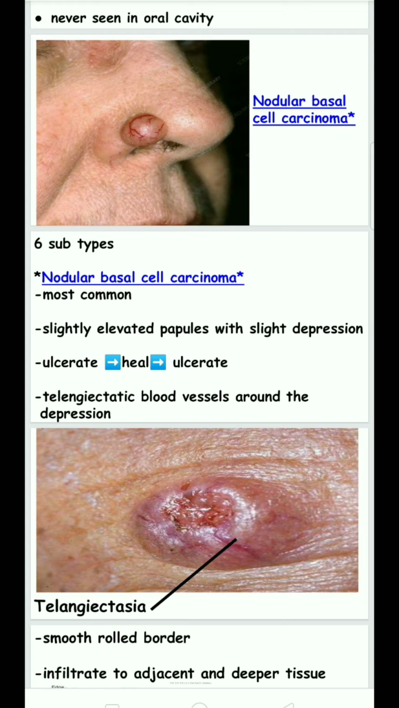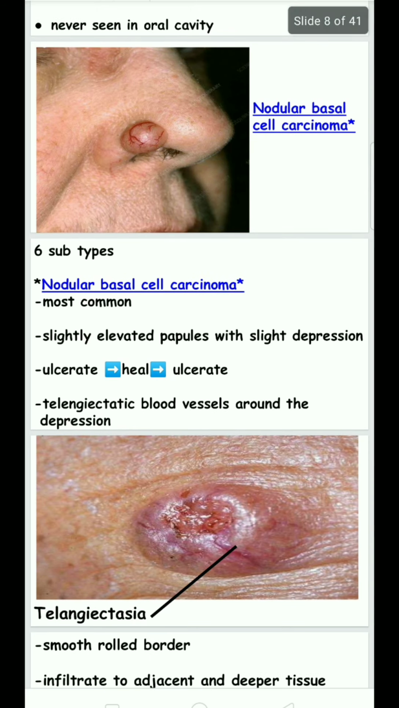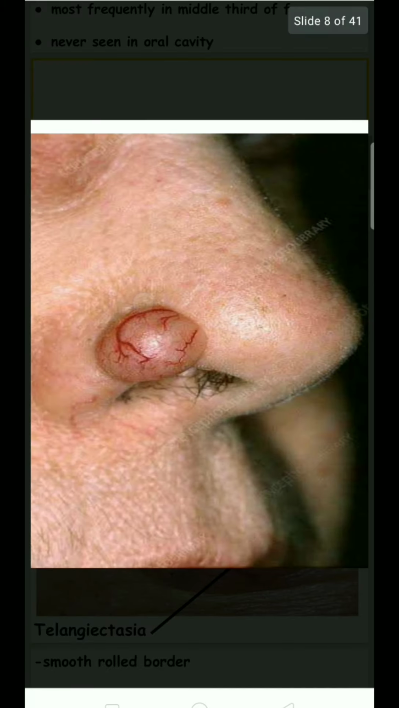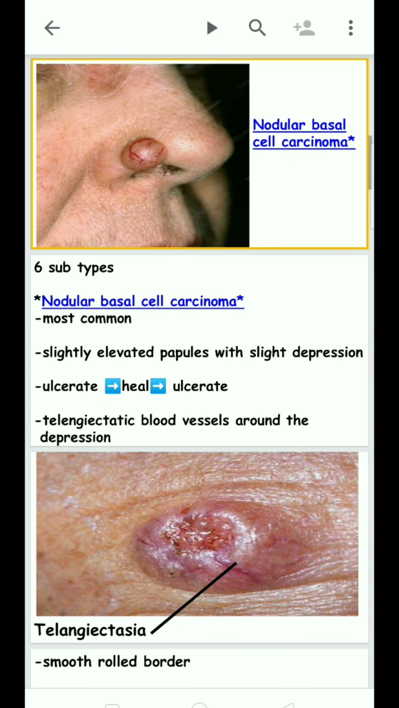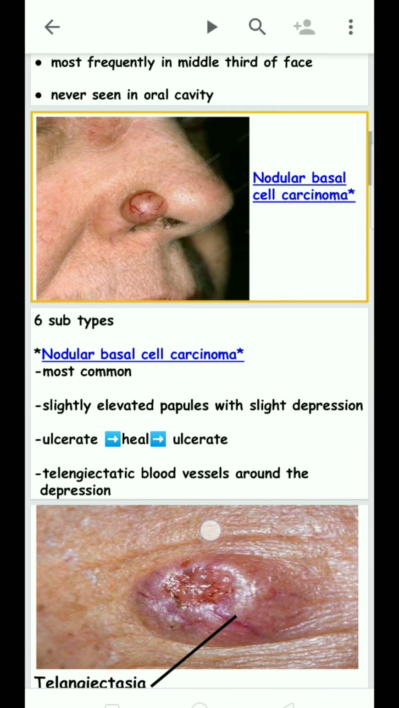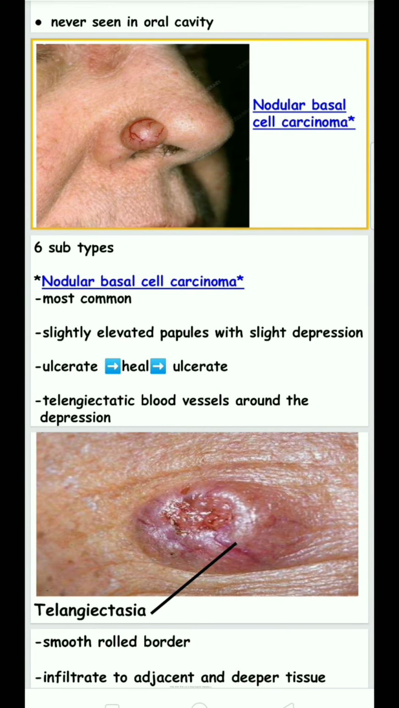There is the nodular basal cell carcinoma, which is the most common. There are slightly elevated papules with a slight depression. This depression is due to ulceration, because this tumor has telangiectatic blood vessels inside it. As a result, a minor trauma or minor injury will easily ulcerate it. So there are telangiectatic blood vessels around the depression, and a central depression will be seen.